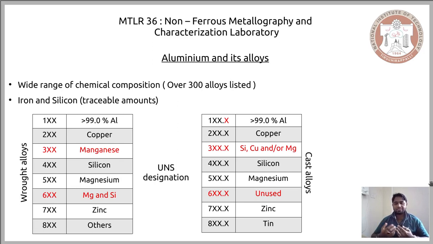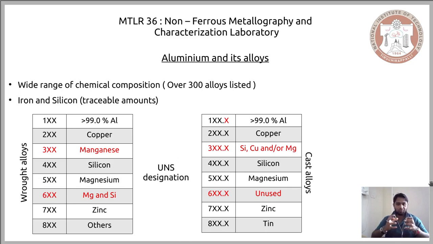But one reason that is often speculated is that, in order to avoid a certain degree of overlap, people have left this 6x unused. When you talk about magnesium and silicon in cast alloys, it has already been covered in the 3x and 5x series.